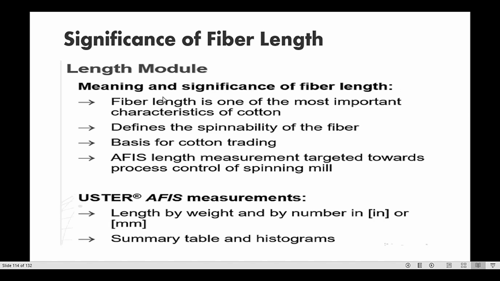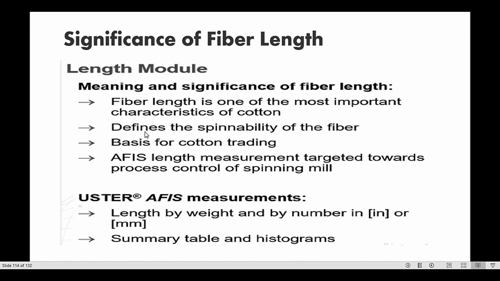Meaning and significance of fiber length. Fiber length is one of the most important characteristics of cotton. However, there are different characteristics like strength of fiber, maturity, neps, and short fiber content. So, fiber length has great importance.